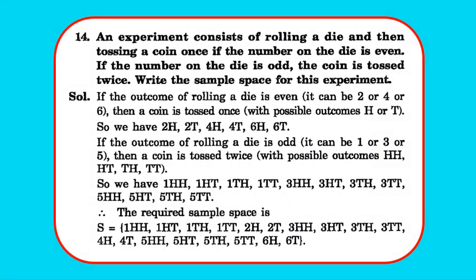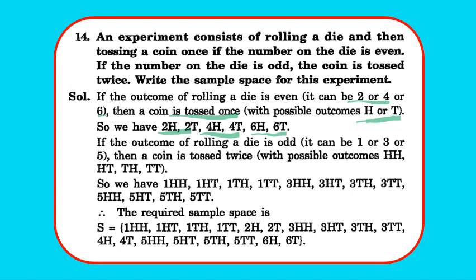Move to question 14. An experiment consists of rolling a die and then tossing a coin once if the number on the die is even. If the number on the die is odd, the coin is tossed twice. Write the sample space. Now if the outcome of the rolling die is even, that is 2, 4 or 6, then a coin is tossed only once. Okay, so we have the possibilities H or T on one throw. So we have 2H, 2T with the even number 2, 4H, 4T with the even number 4, 6H, 6T with the even number 6.